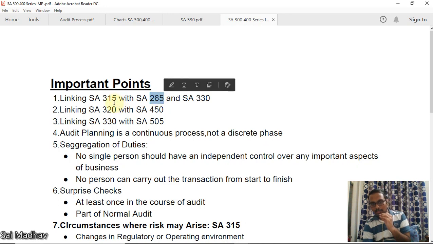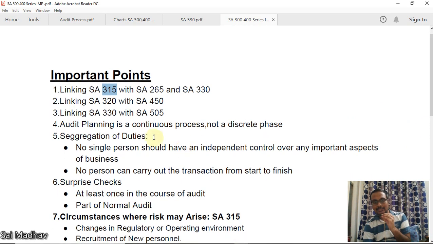You'll perform RAP as per SA 315, and if you find any deficiencies, you should report as per SA 265. SA 315 and 330 are given in combination most of the times, because this is risk assessment procedures and this is response to assessed risk. So you should combine these two and write answers whenever a question is given like this.